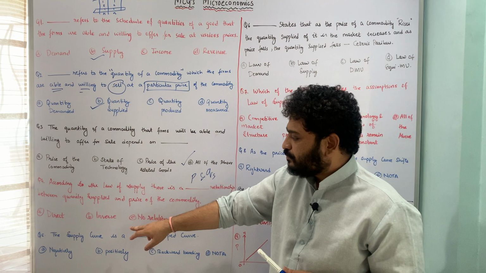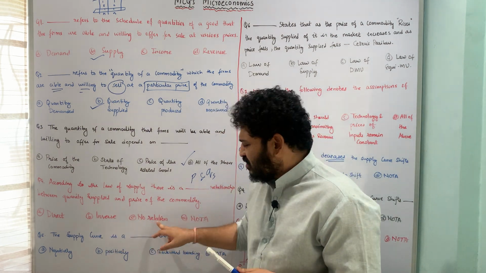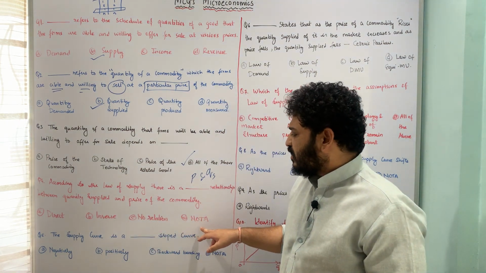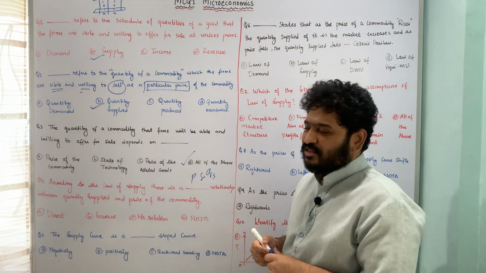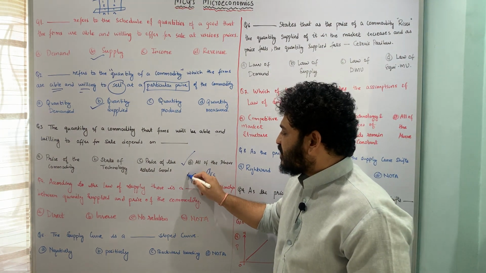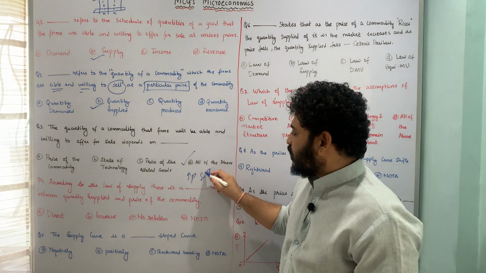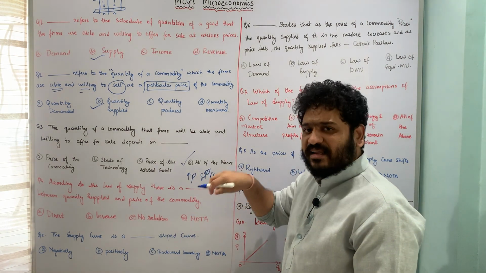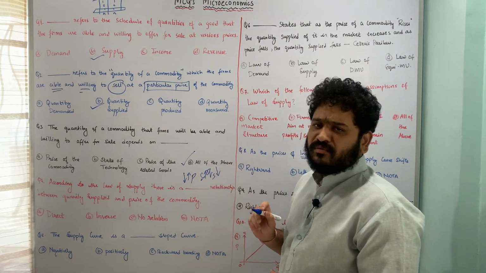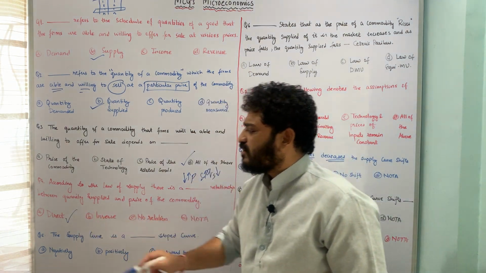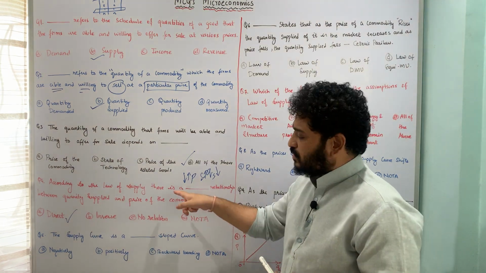Direct relationship, inverse relationship, no relationship at all, and none of the above. So here the correct answer is there is always a direct relationship, because the law of supply says that as the price of the commodity increases, the quantity supplied is going to increase, and the converse is also true. As the price falls, the quantity supplied is going to fall. So therefore there is a direct relationship. Option A is the correct answer to this question.